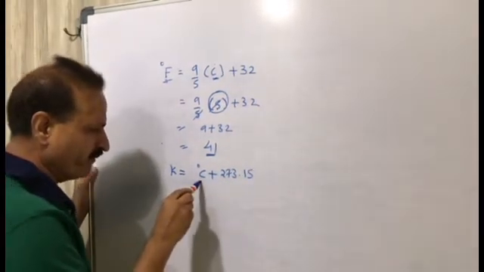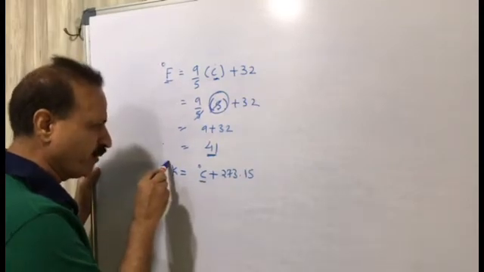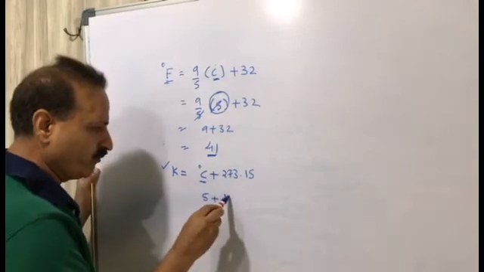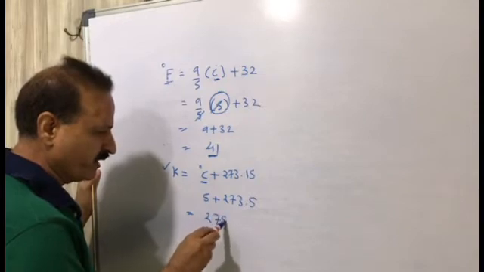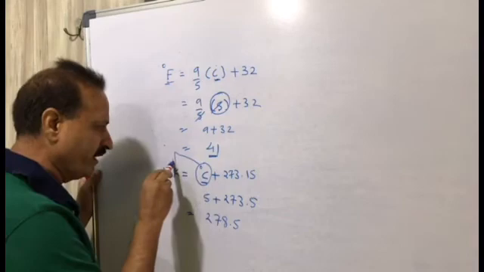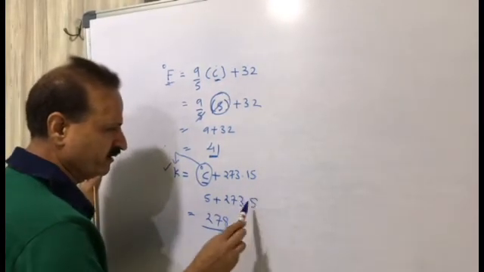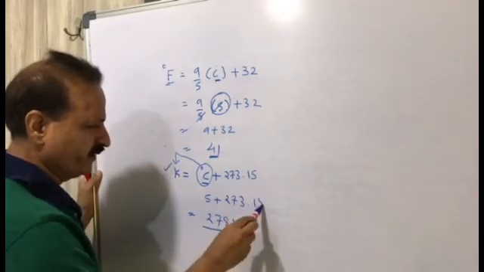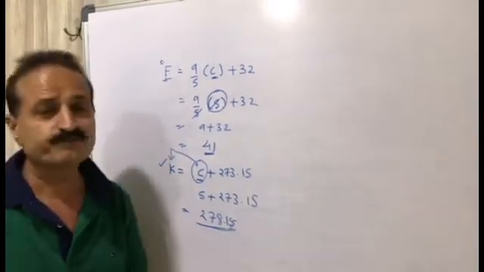So if you are given 5 degree and you are asked what is the value of Kelvin, you put over here 5 value of degree and want to find out the value of Kelvin, that will be 278.15. Means 5 degree value having Kelvin value 278.15. Rounded digit is also taken, 273.